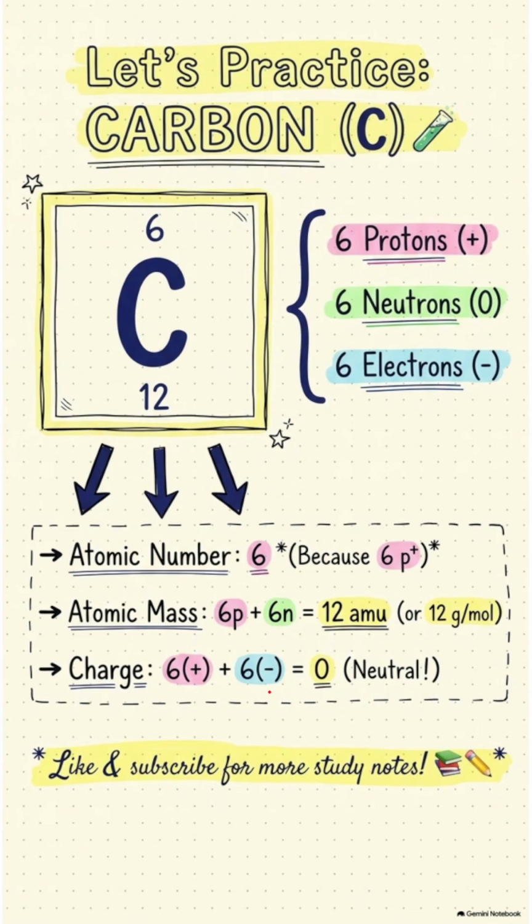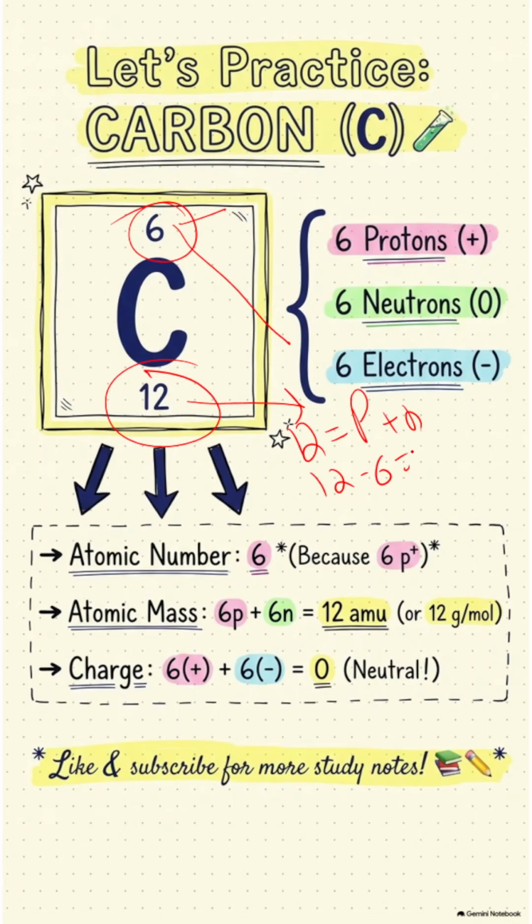So let's practice. This is the carbon atom. You can see the atomic number is 6. That means the number of protons is 6. In a neutral atom, the number of protons is exactly equal to the number of electrons, so its electrons are also 6. Here the mass number is given. Mass number is basically the sum of the protons and the neutrons. So 12 minus 6 means the neutrons are 6. So atomic number 6, atomic mass 12, charge 0.